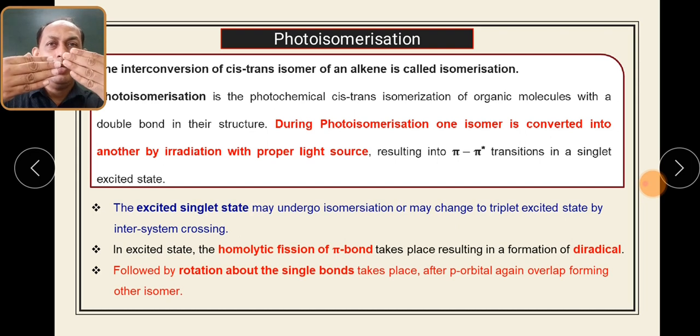Now that bond is going to rotate, and after that the pi orbitals laterally overlap again and form another isomer. So in this bond, the double bond is broken, then there is a rotation, and once the rotation takes place, the groups get exchanged from top to bottom, so you get another isomer. This is how you get the conversion of the cis isomer into the trans isomer.